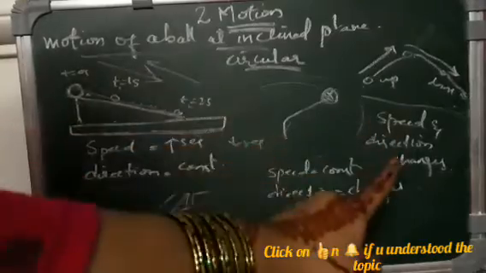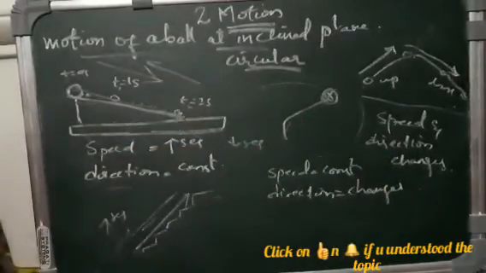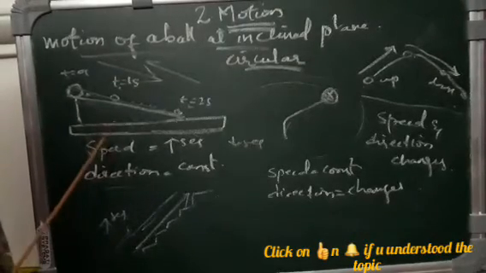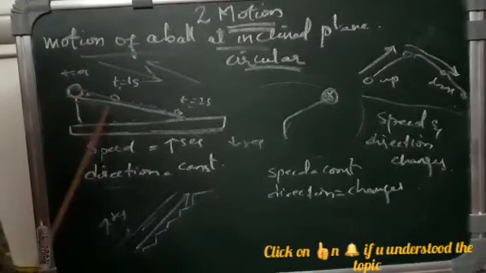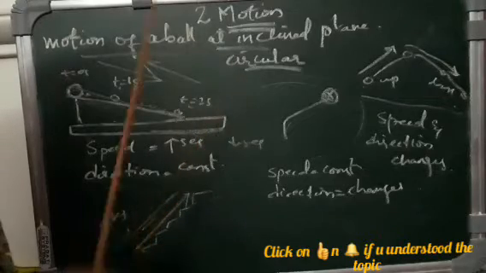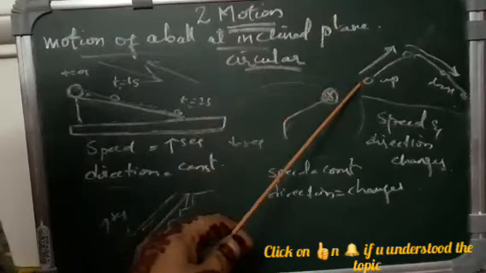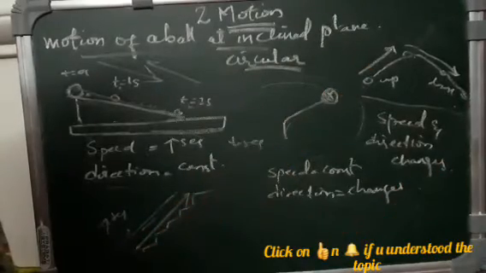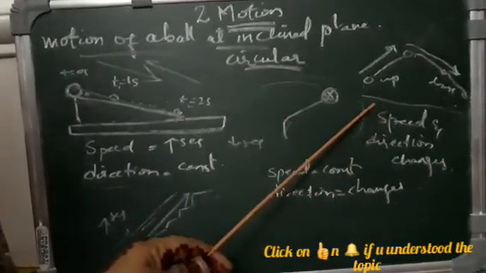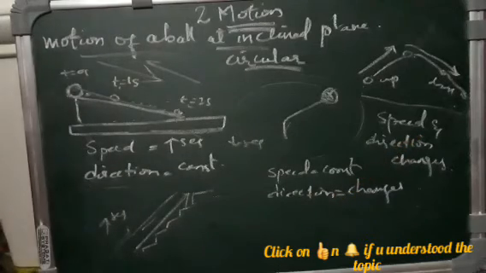Here we have seen the motion on an inclined position, in a circle, and of an object thrown into the air. In the inclined position we have seen that the speed increases but the direction remains constant. In the circular motion, the speed remains constant but the direction changes, whereas in the object thrown into the air the speed and direction both change.